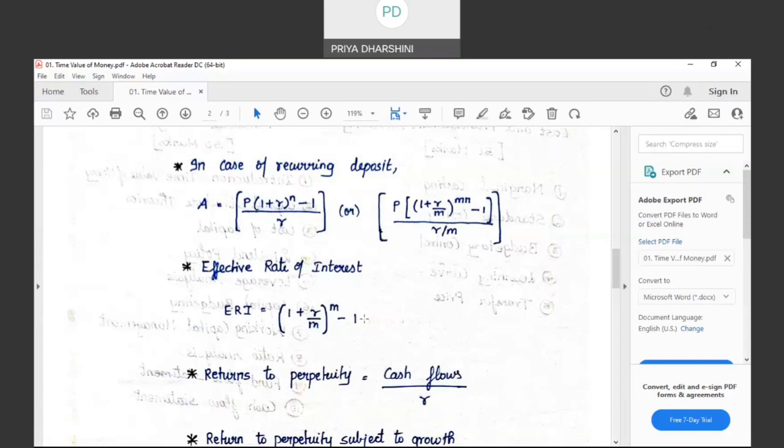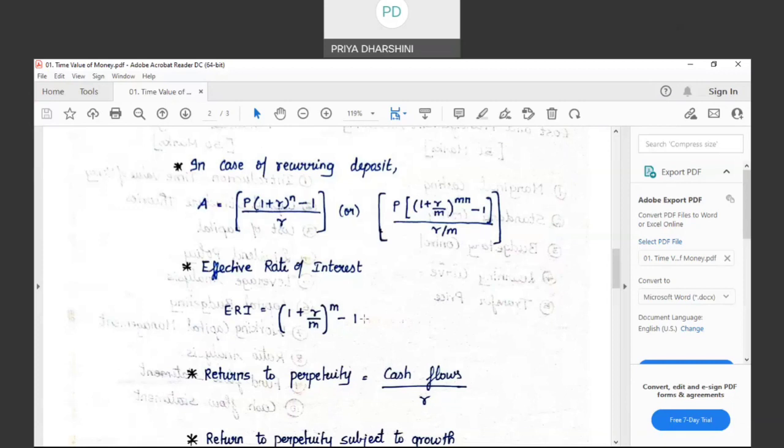In such case, at the end of 6th month, at the end of June 30th, I will have to pay 5% return. Why 5%? 10% is per annum, which means for 6 months it is only 5%. So 1 lakh into 5% will give me 5,000. 5,000 will be the interest, right?